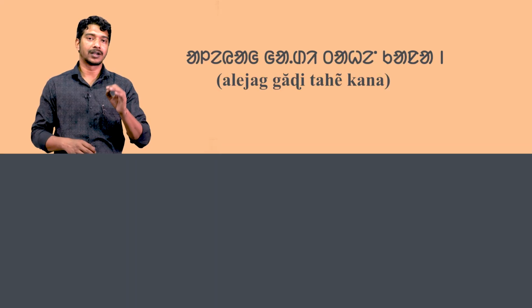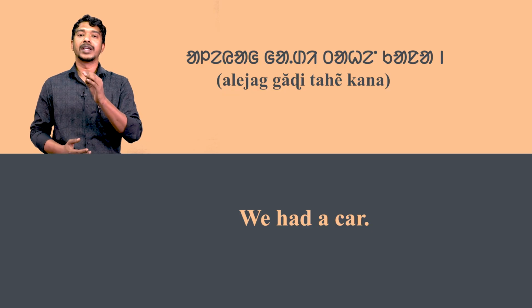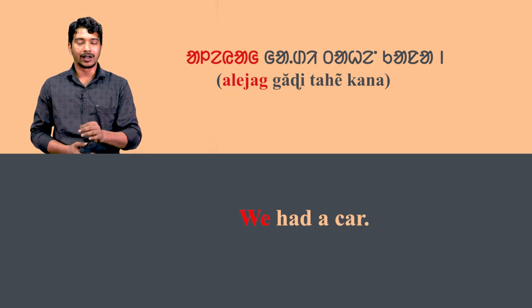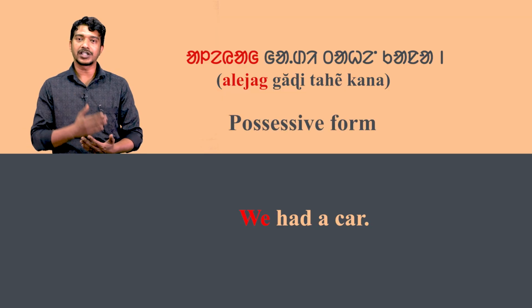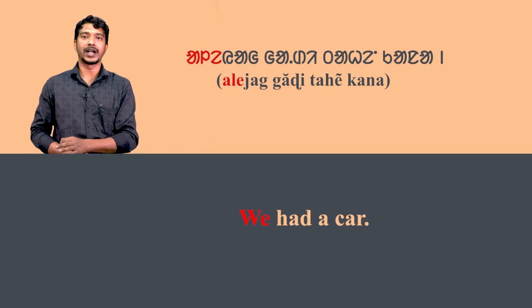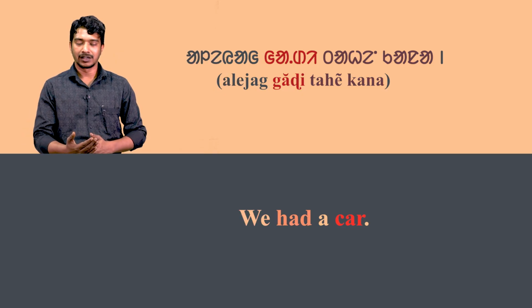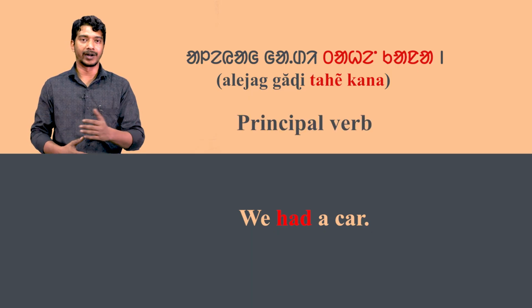In the first sentence, alaya gadi tahe kana means we had a car. Here, alaya means we. It is in possessive form. You know that ale means we. Gadi means car. Tahe kana means had. It is the principal verb.